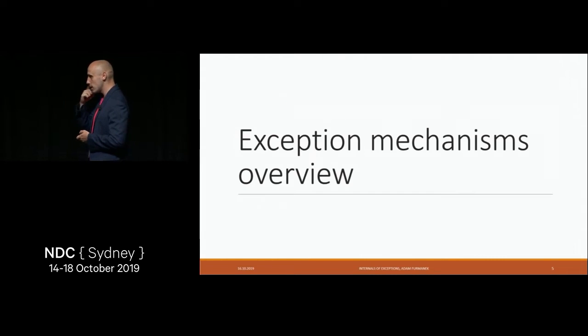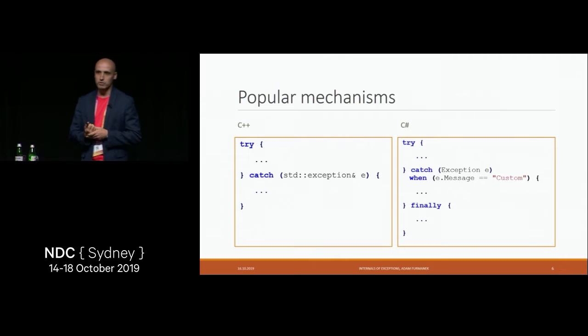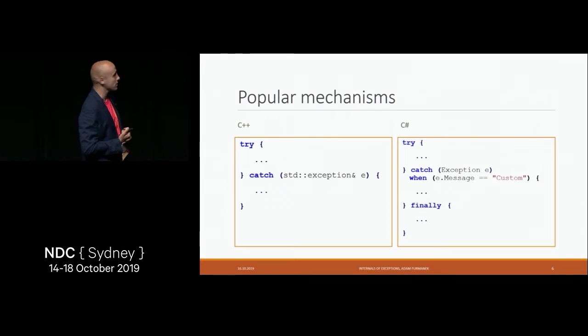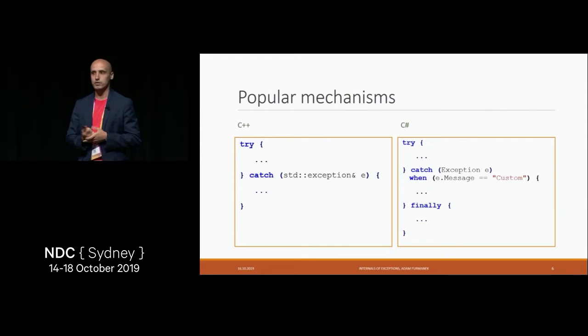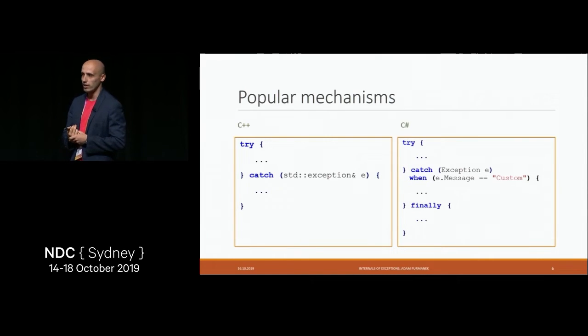So let's go. Let's start with the exception mechanisms overview. The first thing we are going to cover is C# and C++. In C#, I presume you know there is try-catch-finally. There is the full syntax on this slide, even with exception filter, which we'll cover a little later. On the left side of this slide, you can see the C++ equivalent of exception handling. The interesting thing here is there is no finally. Even though it's a very similar platform, at least at first sight, it's completely different because it doesn't support the finally block. So how do we implement finally in C++?